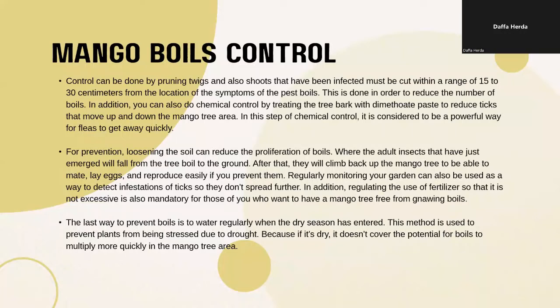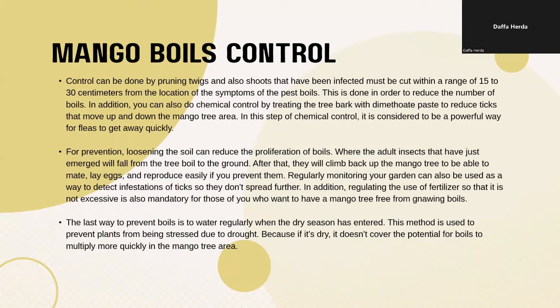Mango boils control. Control can be done by pruning twigs, and shoots that have been affected must be cut within a range of 15 to 30 centimeters from the location of the symptoms of the boils. This is done in order to reduce the number of boils. In addition, you can also do chemical control by treating the tree bark with insecticide to reduce the pests that move up and down in the mango tree area. This chemical control step is considered a powerful way to get rid of them quickly.